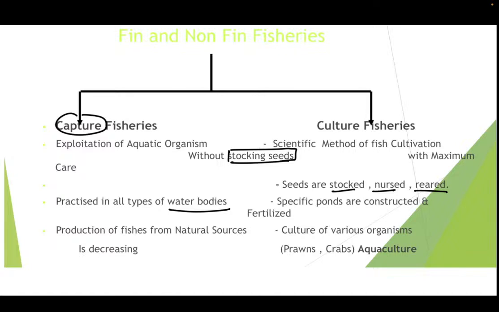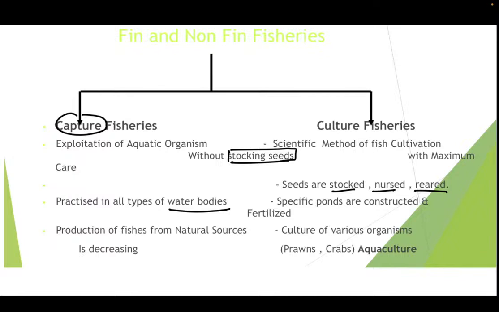Okay, so as of now, you need to learn this: in capture fisheries, the exploitation of aquatic organisms is done without stocking the seeds, and culture fisheries is a scientific method of fish cultivation with maximum care. The seeds are stocked, nursed, and reared in culture fisheries. Capture fisheries is practiced in any type of water body, be it ponds or lakes, we can go and capture anywhere. However, in culture fisheries, we specifically require ponds, and these ponds are constructed and have to be well fertilized.